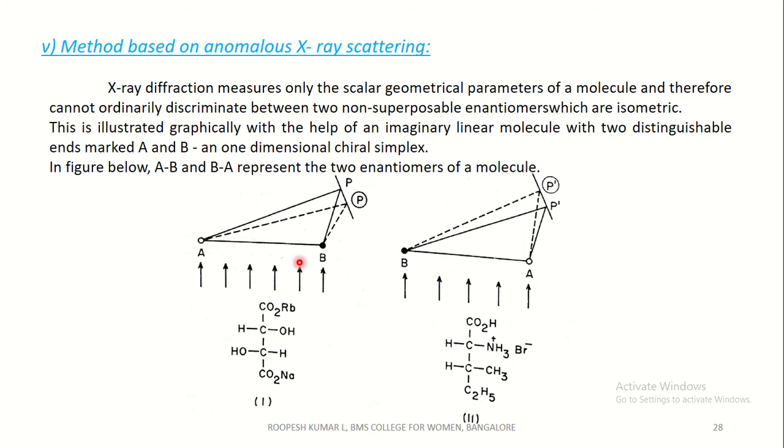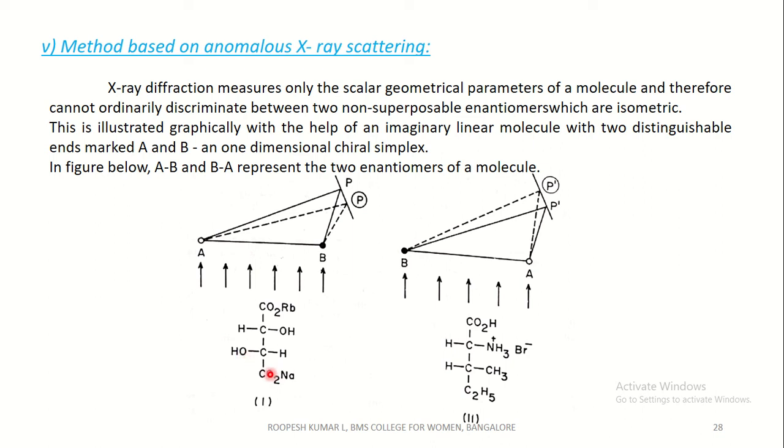One such is A and B, and these are the two enantiomers. That is, if you keep a mirror, these two things will be exact opposite mirror images. Since it is an enantiomer, you can see AB is opposite to BA. This represents two enantiomers of a molecule, and these are the examples which experimentally proved it.